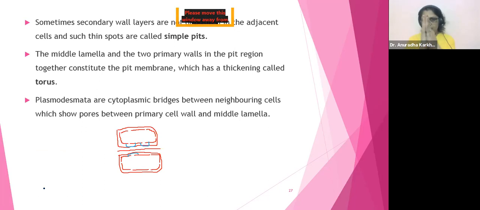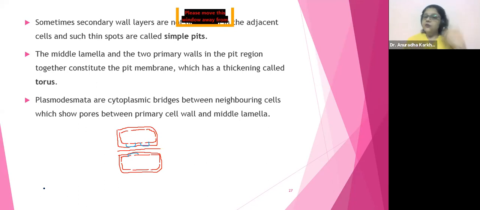Now see, you understood? Middle lamella, primary cell wall of this neighbor, primary cell wall of this neighbor. उनके बीच में एक थिकनिंग बनाया हुआ है जो टॉरस है. क्यों थिकनिंग बनाया? Because there is no lignin deposition in that zone. So there's going to be a thickening that is going to be called as your torus.